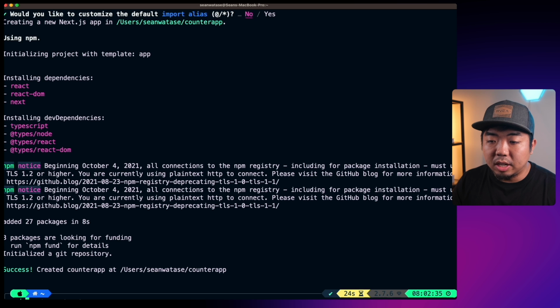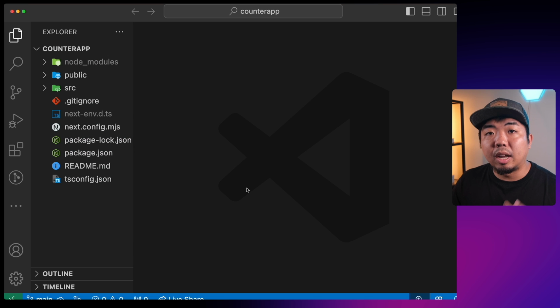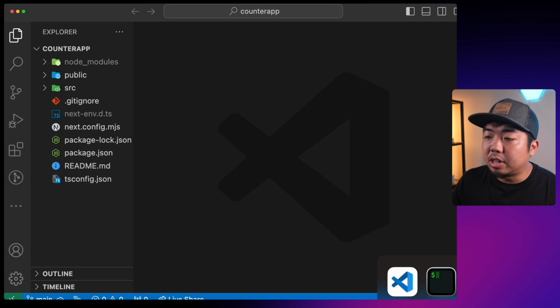We're going to change into our counter app here, and I'm going to open this up in our code editor. All right, so now we have our counter app opened up in our code editor. Let's take a look at thirdweb's documentation really quick and walk you through how we can start using the Connect SDK to build Web3 apps.